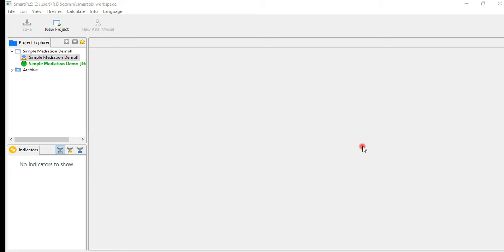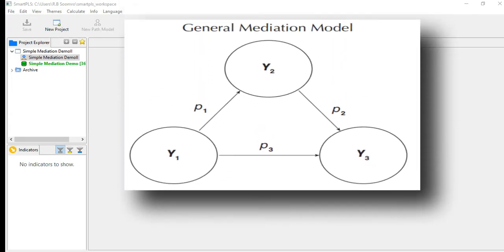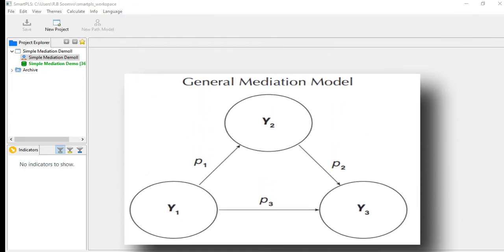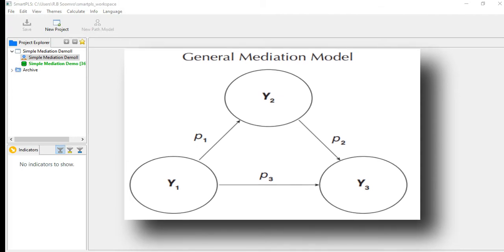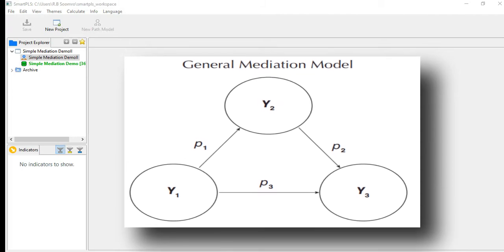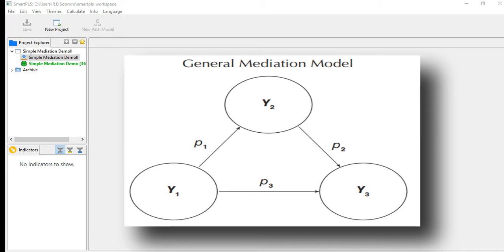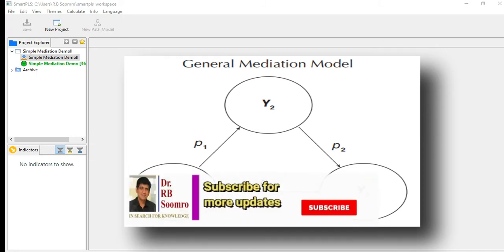Dear friends, you know that I always start my video with some theoretical concepts. So some theoretical concepts I want to discuss before you. We are looking at the general mediation model. In this one, three constructs are there: Y1, Y2 and Y3. First we have to check the impact of Y1 on Y3. This is called the direct impact, and we call it P3.